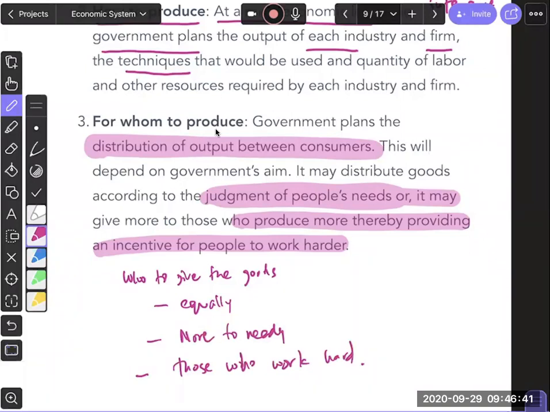Any question, guys? Does that make sense?